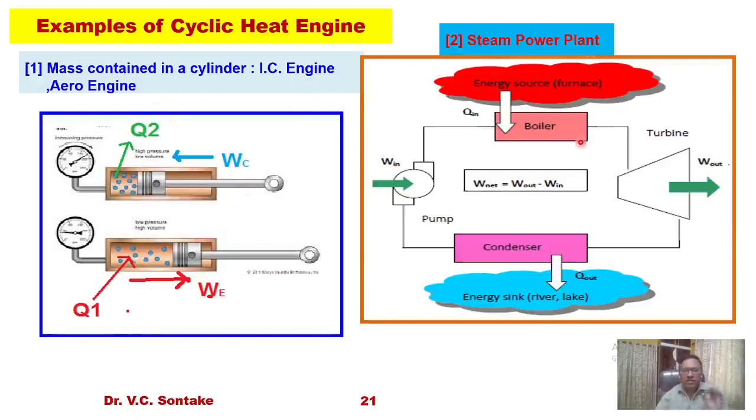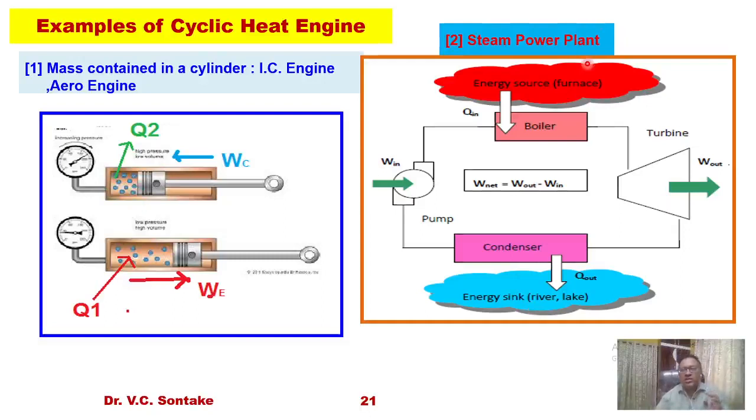Similarly, a steam power plant is a very good example of a cyclic heat engine. A steam power plant is operating between the energy source, the furnace, which will be at high temperature, let's say T1, and a low temperature thermal energy reservoir, the sink. Rivers, lakes or oceans are the sink in case of a power plant. So the boiler furnace will be the source in case of a steam power plant, and river, lakes, atmosphere or ocean can be the sink.